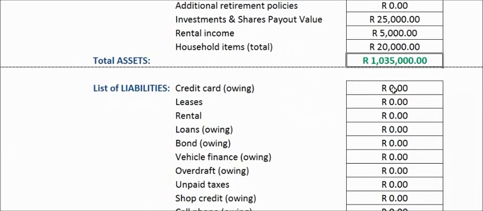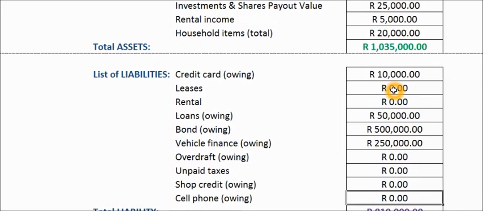Now, if you look at your liabilities, this is what you owe people. Say on your credit card, you owe say 10,000. You don't have any leases, you don't pay any rentals, maybe you've got some loans going to the value of 50,000, and you have a bond which you owe 500,000 on. That's an additional bond besides the one you don't have at the top. And maybe you have vehicle finance of say 250,000, which is an average vehicle in South Africa at the moment, and no overdraft. Maybe you have no unpaid taxes, maybe no shopping credit, but you can populate all that.